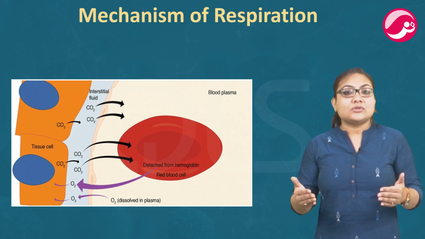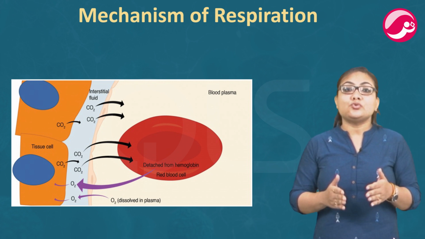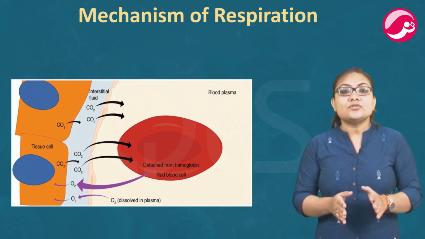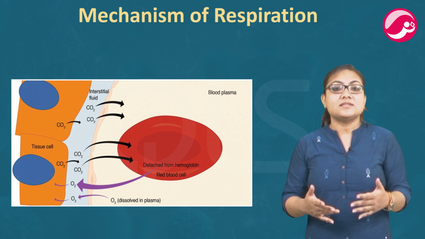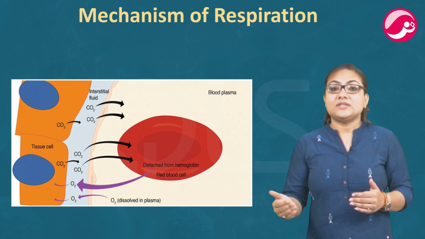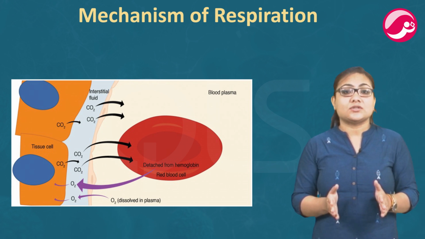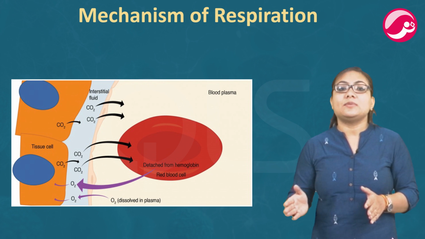When we breathe out air, the diaphragm and muscles attached to the ribs relax, due to which our chest cavity contracts and becomes smaller. This contraction movement of the chest pushes out carbon dioxide from the alveoli of the lungs into the trachea, nostrils, then out of the body into the air. Carbon dioxide is more soluble in water than oxygen is, hence it is mostly transported in the dissolved form in our blood.